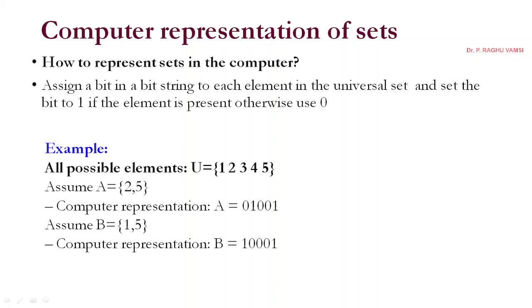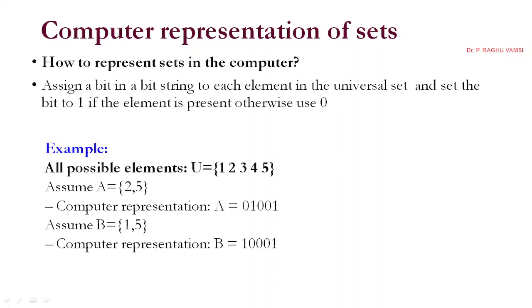So how to represent sets in a computer? Assign a bit in a bit string to each element in the universal set, and set the bit to 1 if the element is present, otherwise use 0. Now all possible elements of the universal set are 1 to 5. If I assume a set A which has 2 and 5.